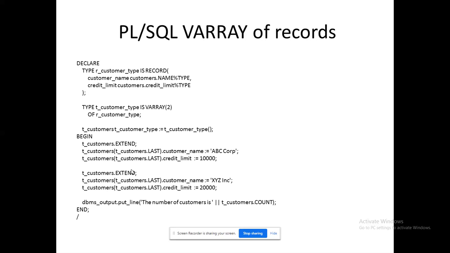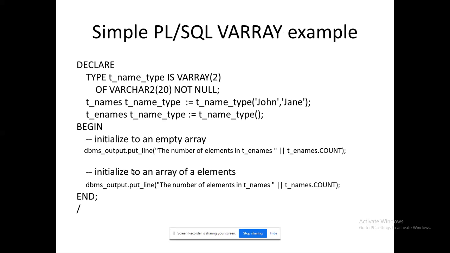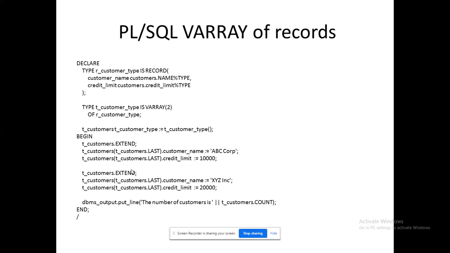See, in the begin section, you have the first record for ABC car, second record for XYZ INC. I could add 2 records in the corresponding table. And see the declaration part, you have a slight variation because we are incorporating as is record. In the previous one, I mentioned as is V array.